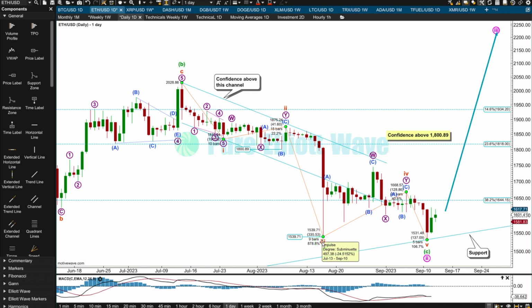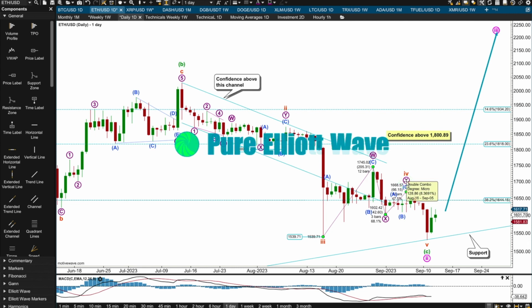This is such a typical look for a third wave for a cryptocurrency. Subminuet 4, also a double combination. I could actually see 4 over here as a triangle, but I think the triangle comes to a too quick end. I think that would be rather forced. So it's possible, and that would give great alternation, but I think what's a better fit is subminuet 4, also a double combination. Subminuet waves 2 and 4 not exhibiting alternation in terms of structure.